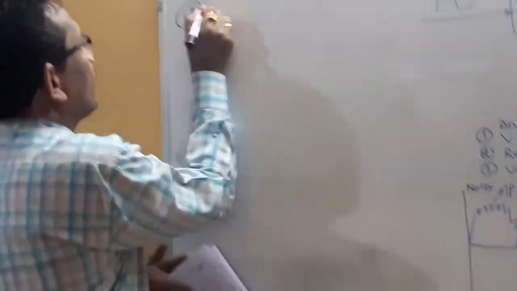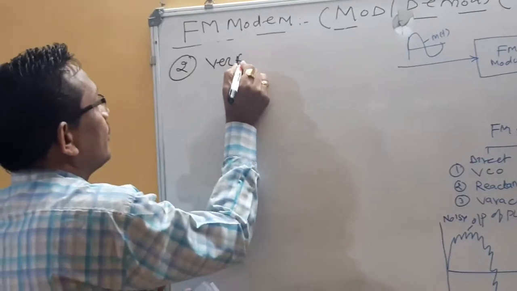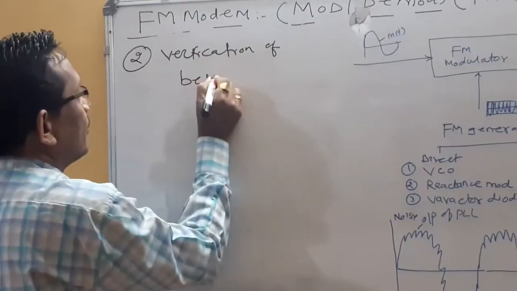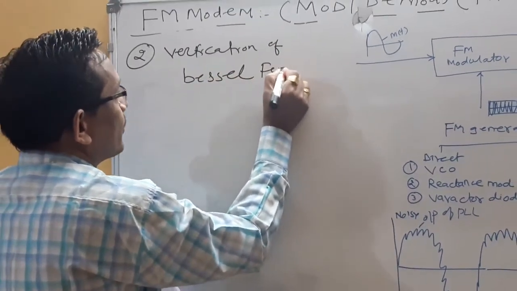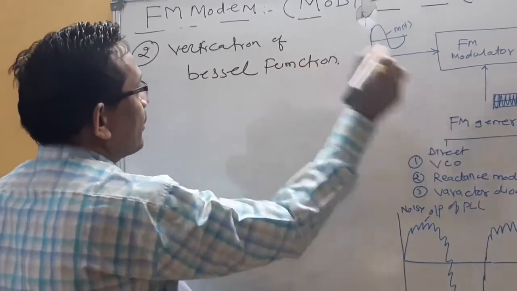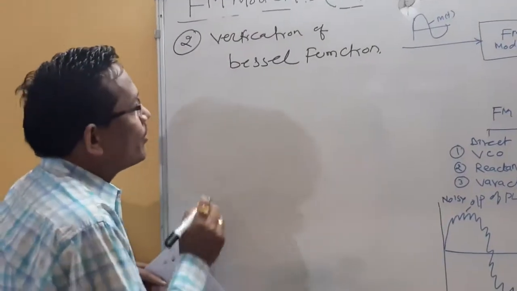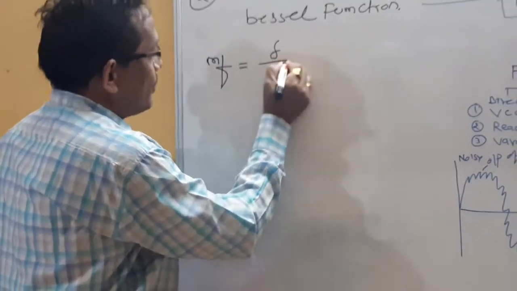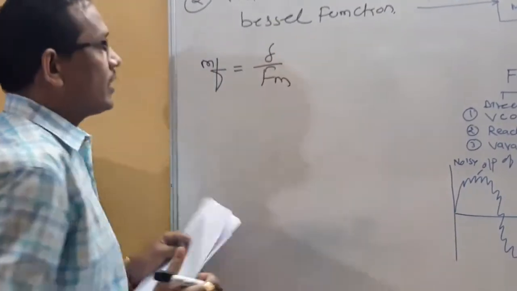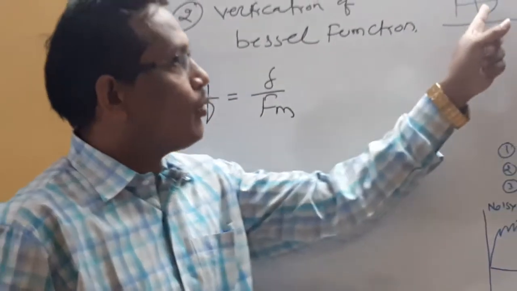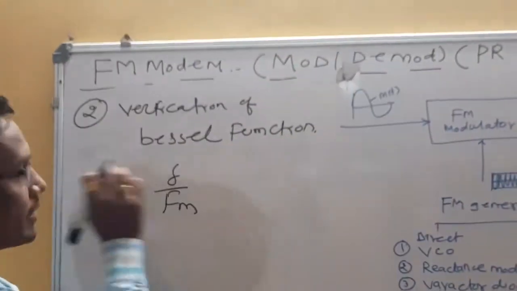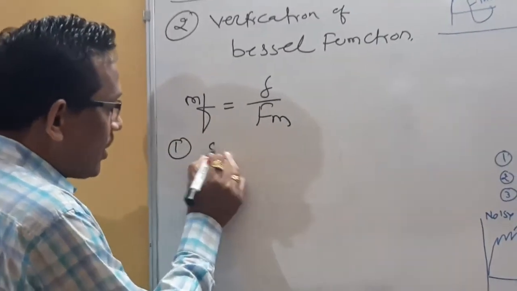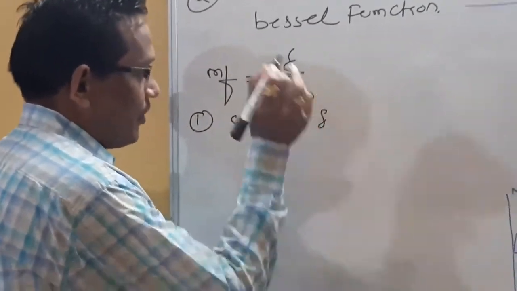Verification of Bessel function. In case of frequency modulation, the formula to calculate the modulation index is the frequency deviation upon fm, where fm is the modulating frequency and delta is the frequency deviation. So there is a procedure to obtain the frequency deviation, called calculation of frequency deviation.